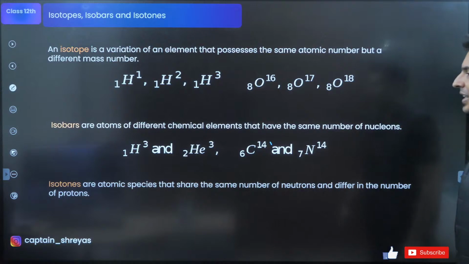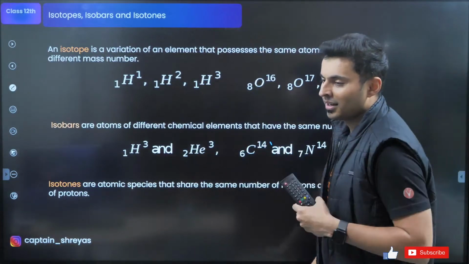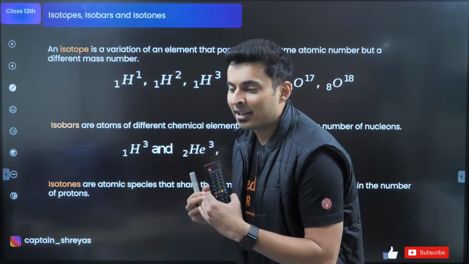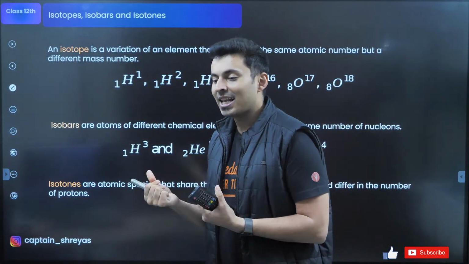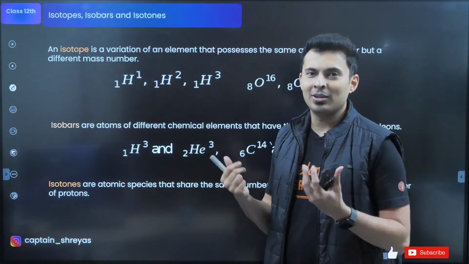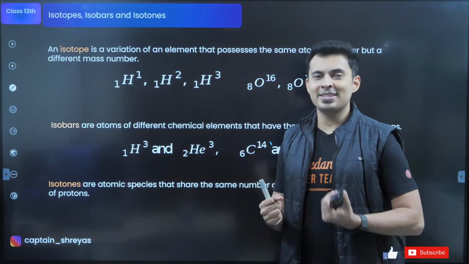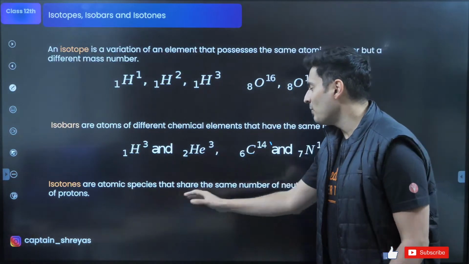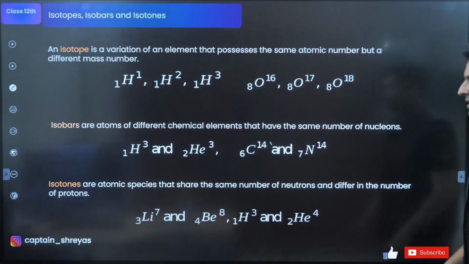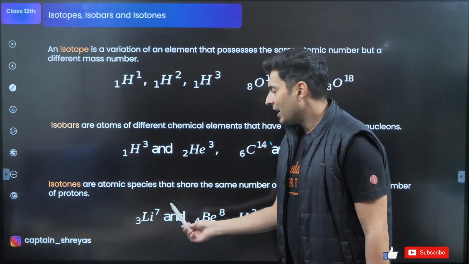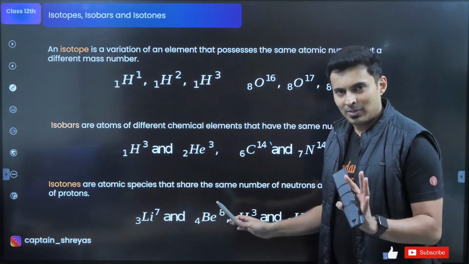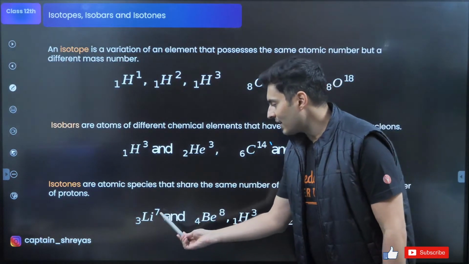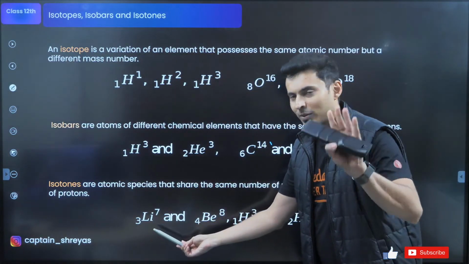Okay. Last one is isotone. When I say the word tone, N is being stretched now. When you say isotone, N stands for neutron. So in isotones, what is same? Neutrons. The number of neutrons is same. Look at these elements. 3Li7, 4Be8. Doesn't look similar, but what is same is the neutrons. 7 minus 3 is 4.